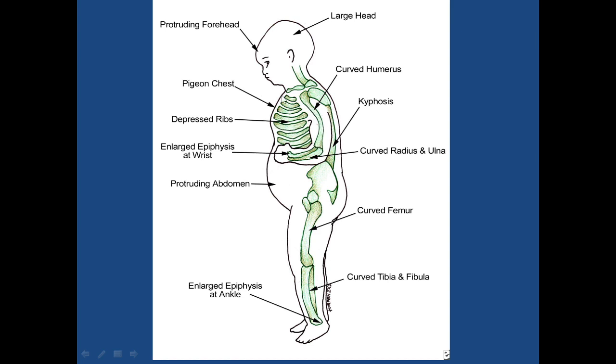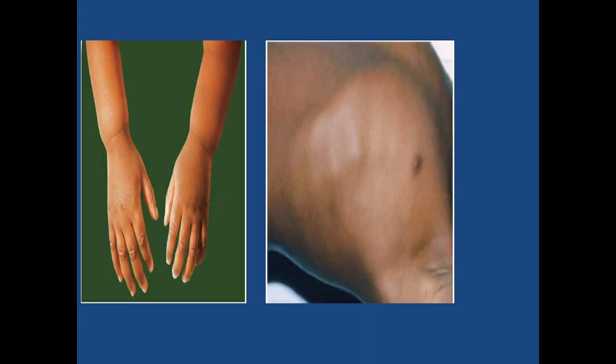Humerus is curved, chest is pigeon shaped, ribs are depressed, wrist enlargement due to the epiphyseal widening at wrist, kyphosis is there. Now bowing of the femur and tibia fibula can also be seen, or knocked legs can be seen, protruding abdomen can be seen, and patient will be listless or lethargic.